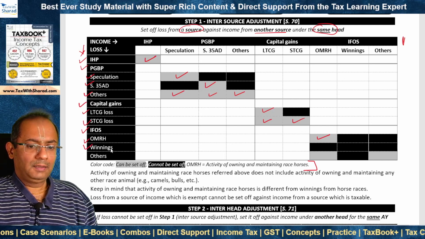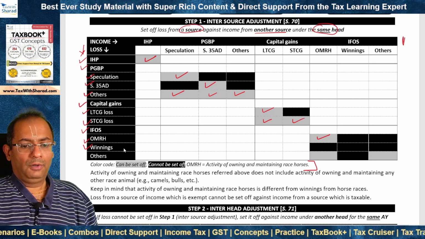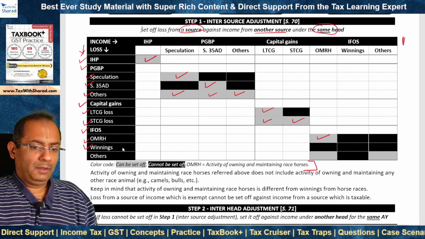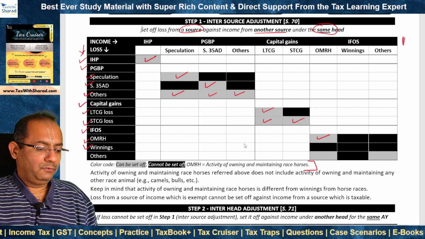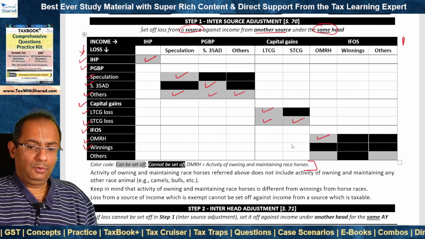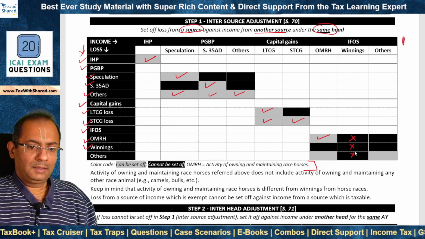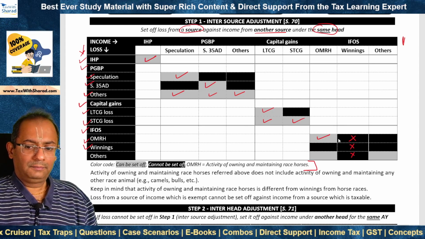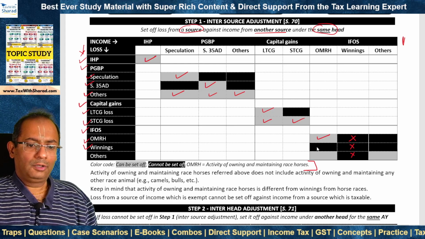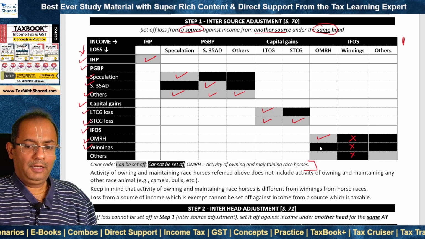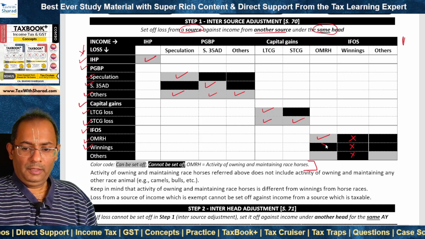As far as winnings is concerned, that means winnings from lottery, crossword puzzles, horse races, games, etc., no loss can be set off against such winnings. And the loss in respect of such activities in the nature of winnings also cannot be set off.